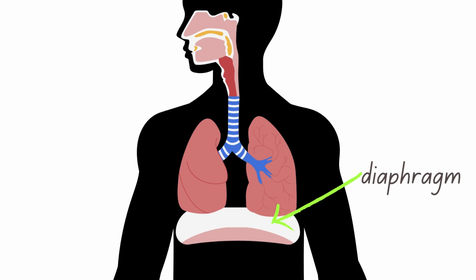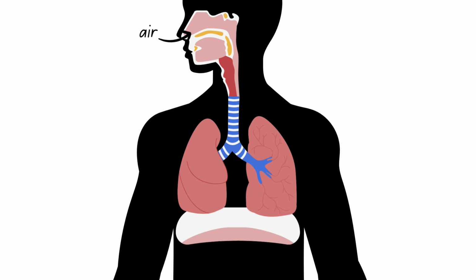The diaphragm is a dome-shaped muscle located at the base of the lungs. It contracts and flattens during inhalation, increasing the volume of the chest cavity and allowing air to be drawn into the lungs. Let's follow the journey of air, starting with the moment you inhale. When you take a breath, air enters through the nose or mouth, where it's filtered, warmed, and humidified. It then passes through the pharynx and larynx down the trachea and into the bronchi.